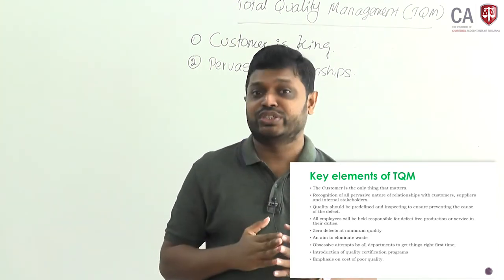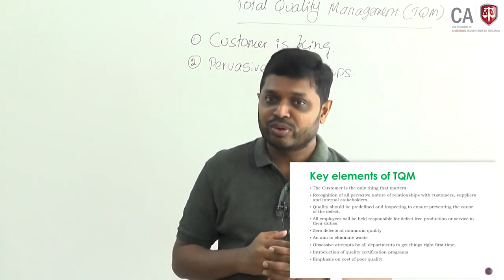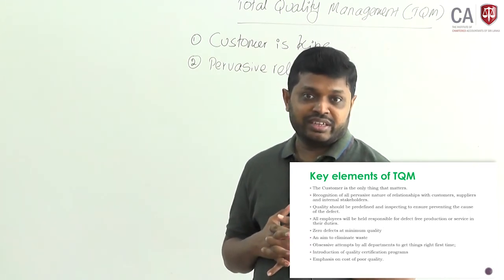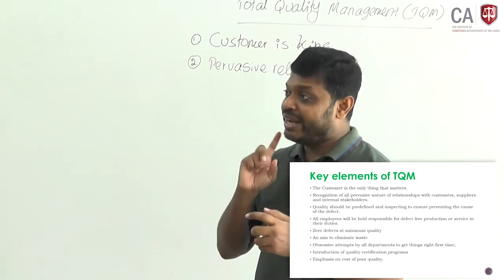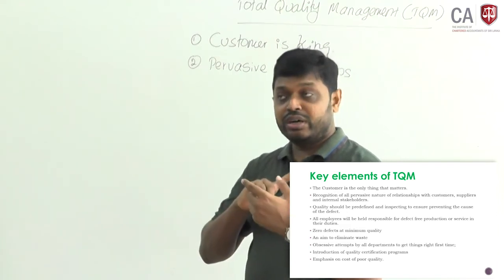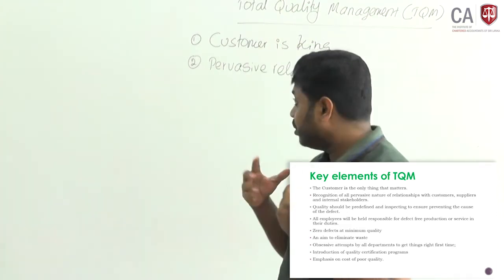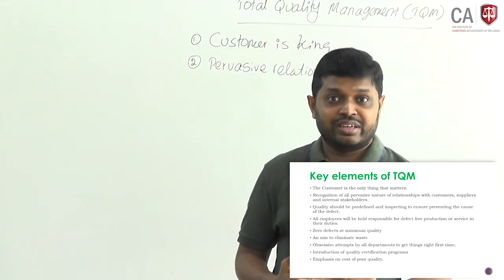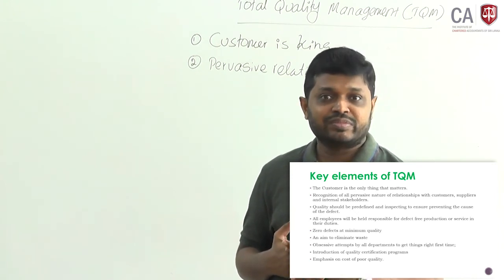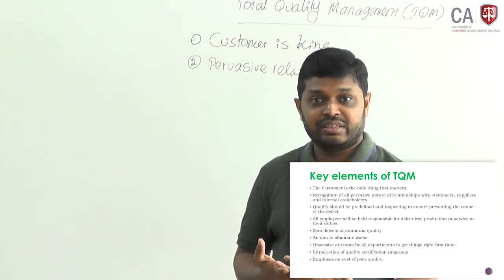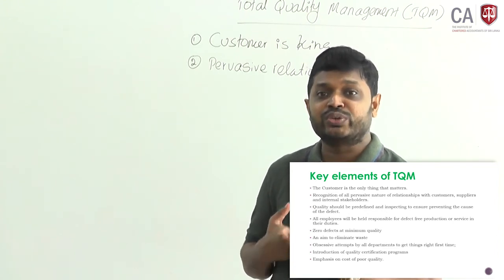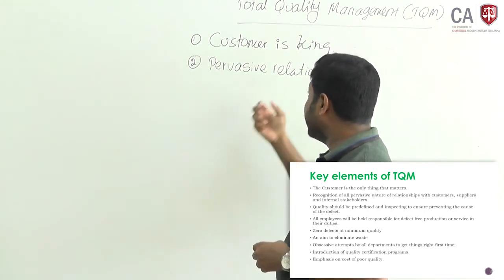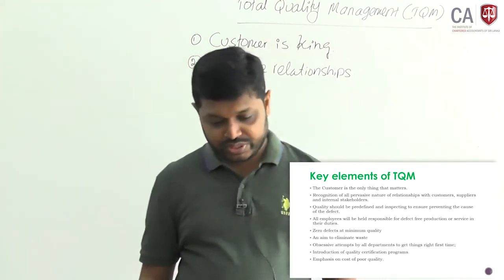If they are not going to cheat you, then automatically you can maintain the quality of the output. That is very important. If you maintain a good, positive relationship with internal stakeholders like your employees, then their commitment will be there and they will always ensure a quality output. That is called maintaining pervasive relationships.